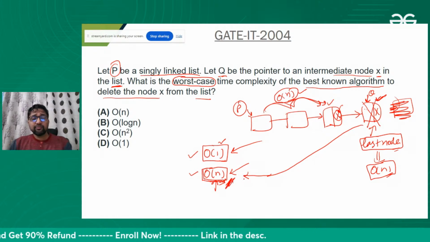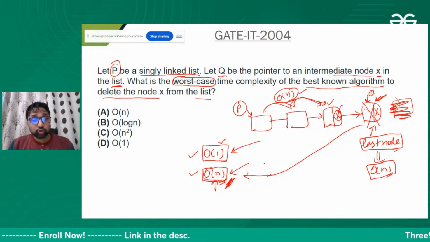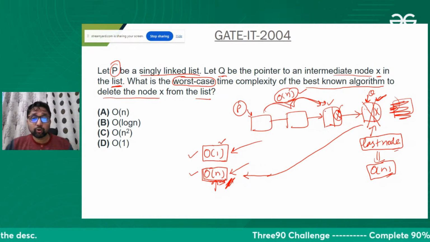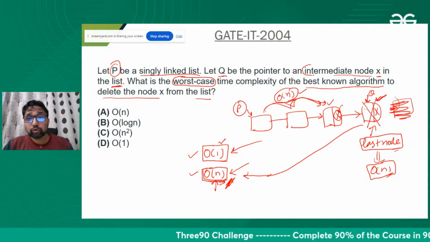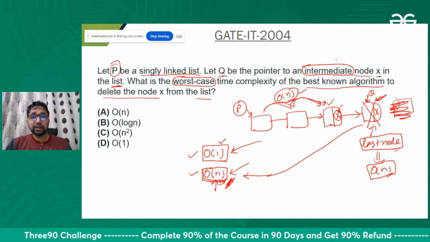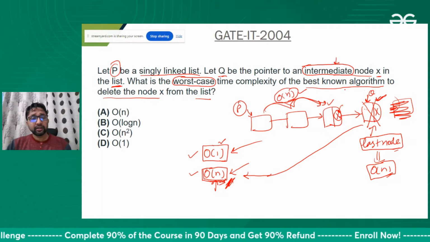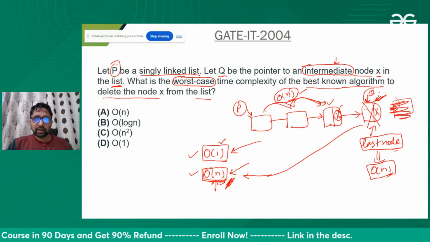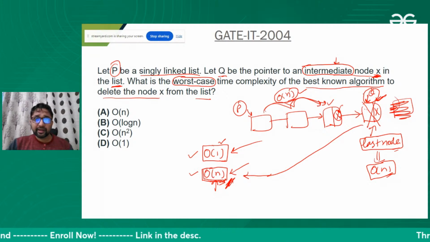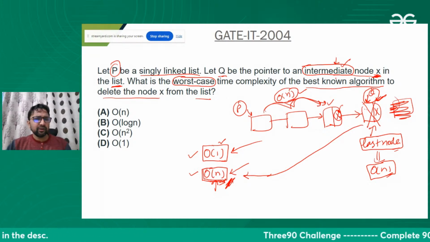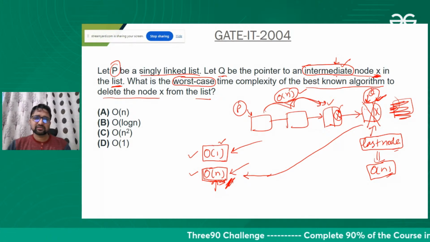But there can be one argument over here. They are using the word intermediate also. They are not saying the last one. Intermediate should not be considered as the last node. So the node which we want to delete, which is pointed by x, cannot be the last node because they have used the word intermediate. Intermediate is not used for the last.